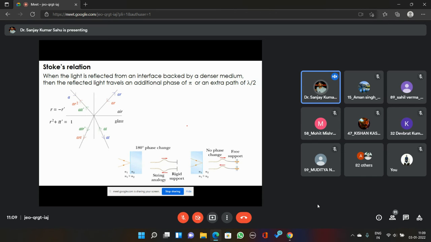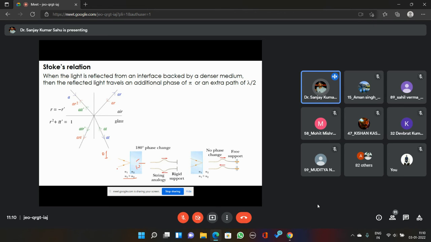The reflected light will have an additional phase difference of pi, or path difference of lambda by 2. Suppose this is the case; there is a mistake here, n1 should be less than n2, n1 is not greater than n2. Here it is air having refractive index 1, and suppose this is glass having refractive index around 1.5. So here it is a denser medium, here a rarer medium, and the refractive index of glass is greater than that of air.